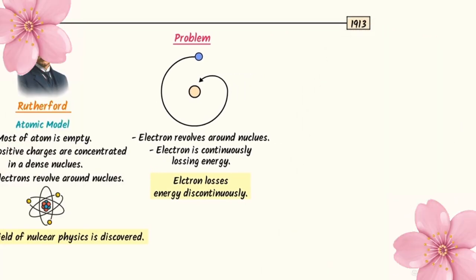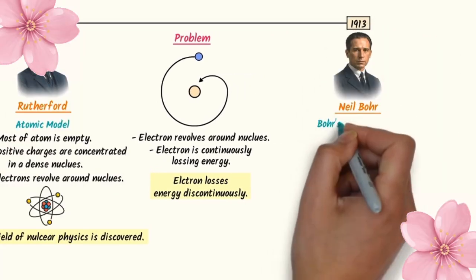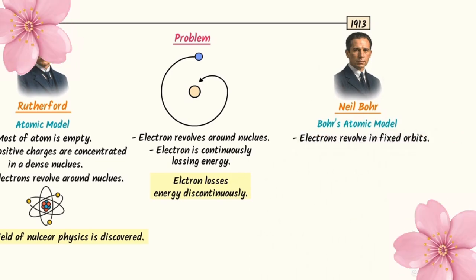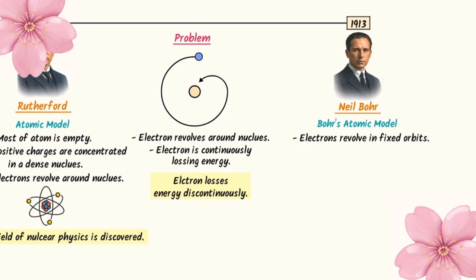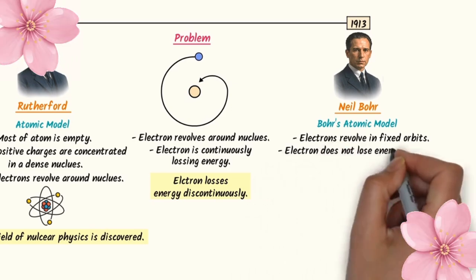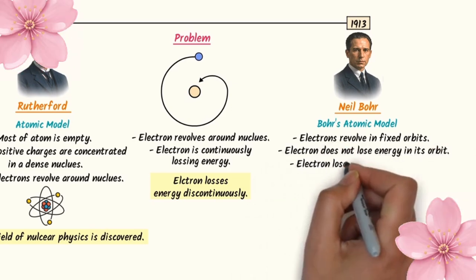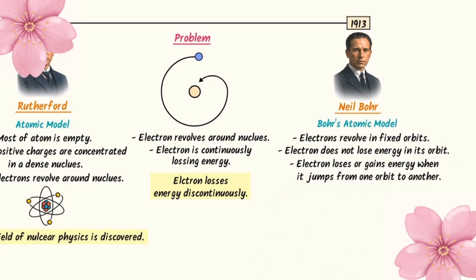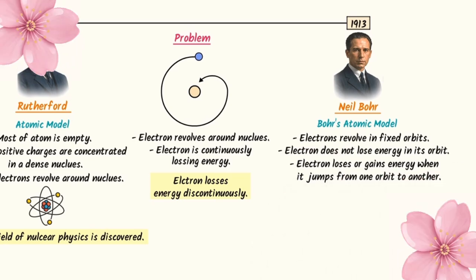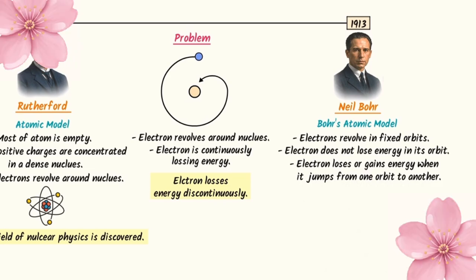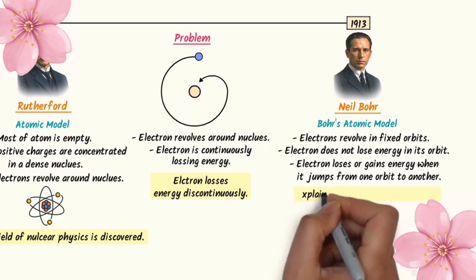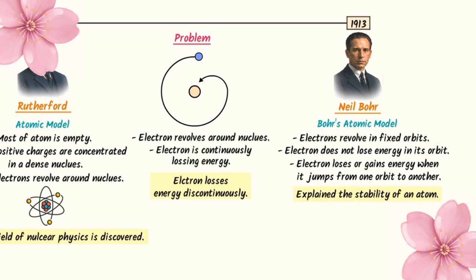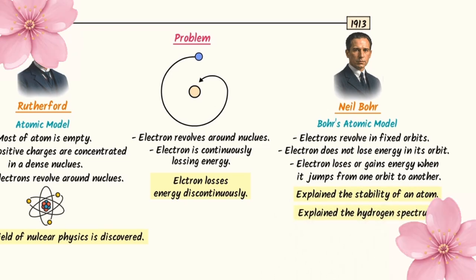Then in 1913, Niels Bohr Baba appeared on the screen. He states that electrons revolve in fixed circular orbits. When electrons revolve in these orbits, they do not lose energy. Electrons only lose or gain energy when they move from one orbit to another. It was considered to be the best atomic model ever proposed because it explained the stability of an atom. Secondly, it successfully explained the hydrogen spectrum.